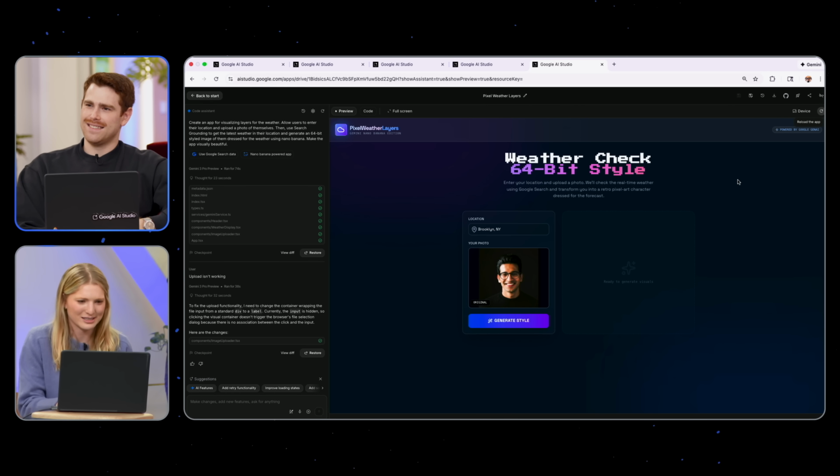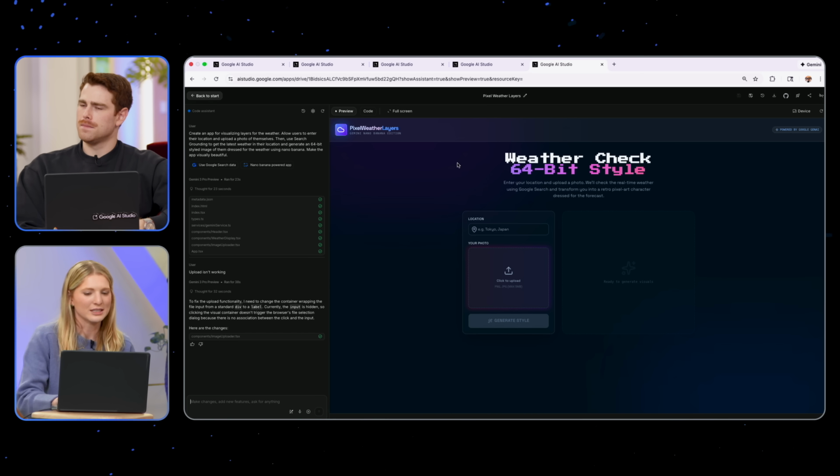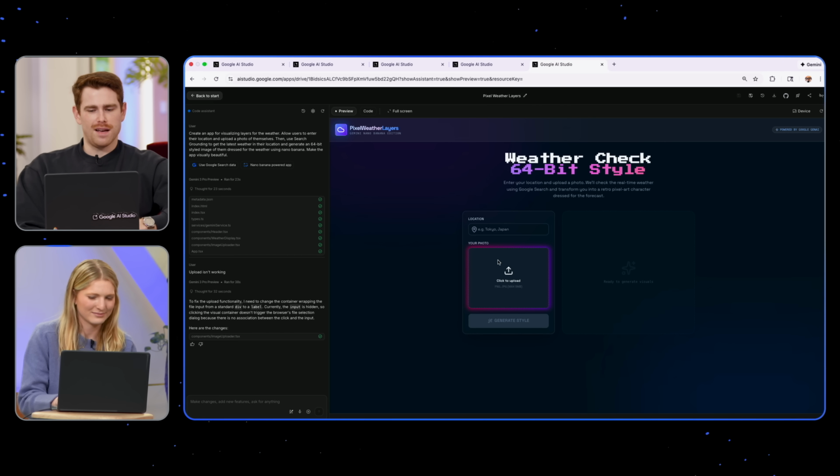Here, let me reset this. But it's super cool to see. One of the things that's nice about AI Studio is you can try all these apps without having to get an API key. So you can use your free quota to experience these live. And when you want to switch to an API key, easy. You can also switch to an API key, which is great.